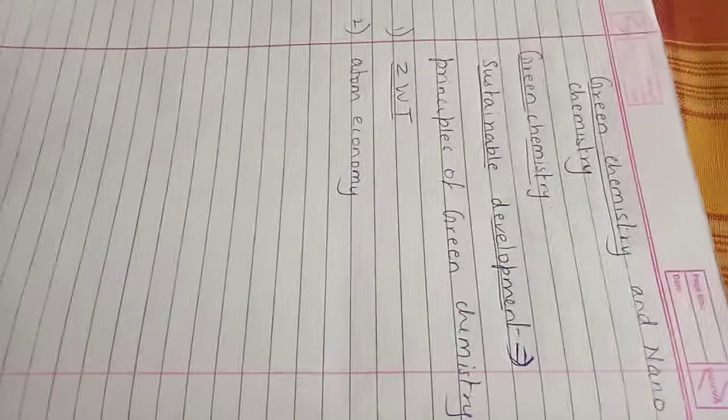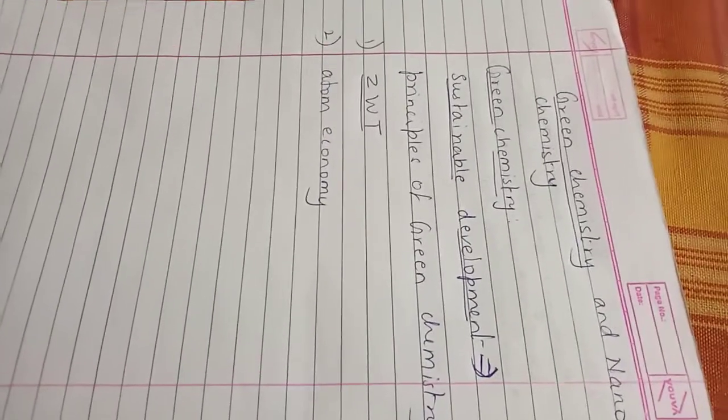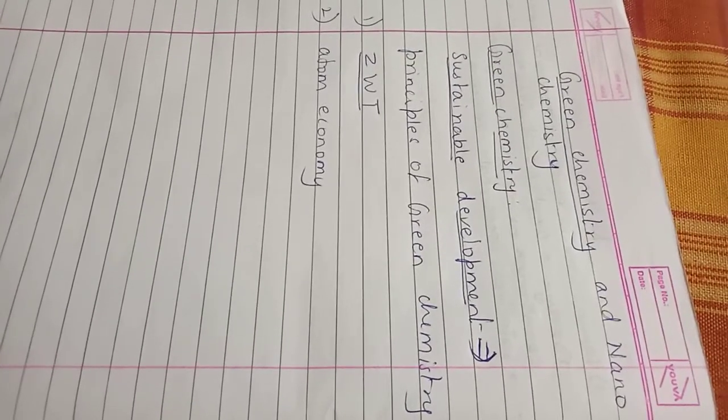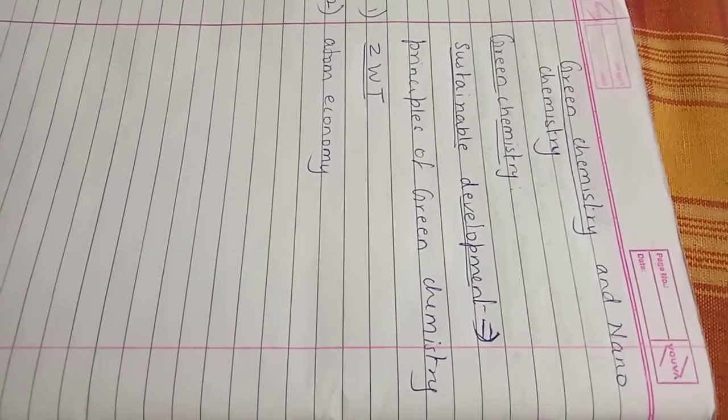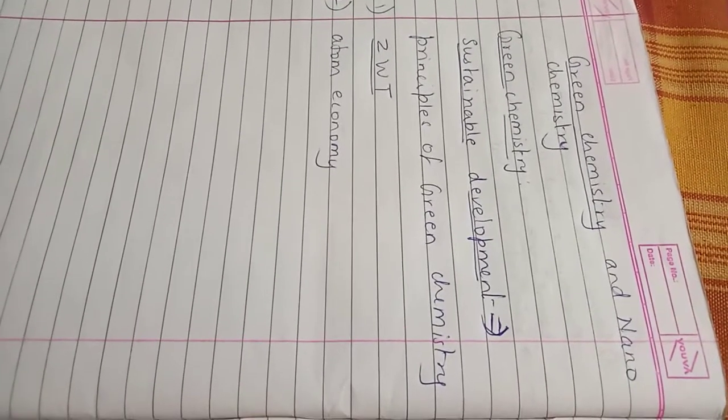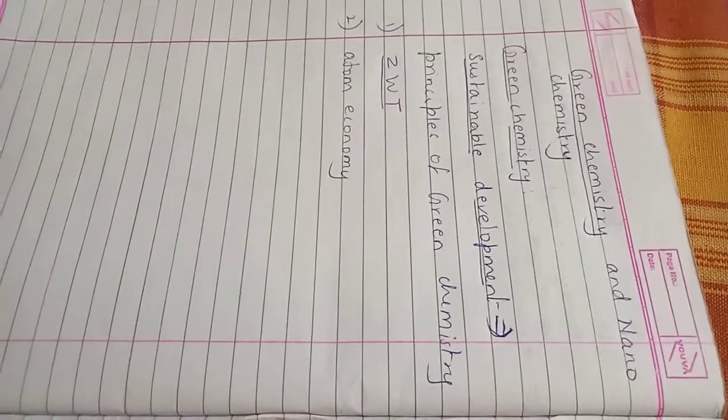This ash can be used in the cement and brick industry for the manufacture of cement and bricks. That is called zero waste technology.